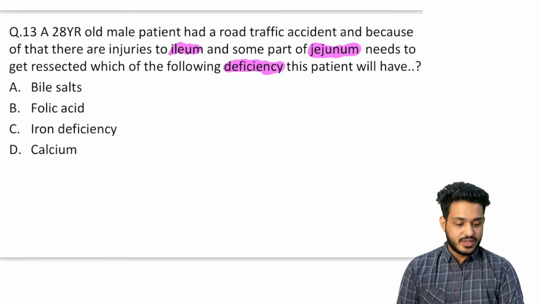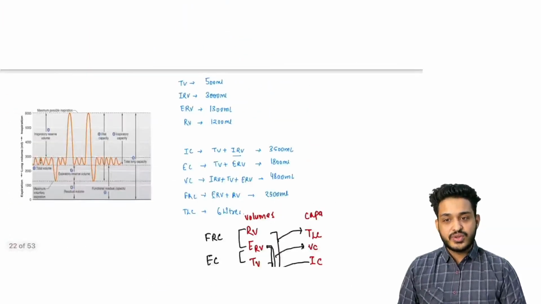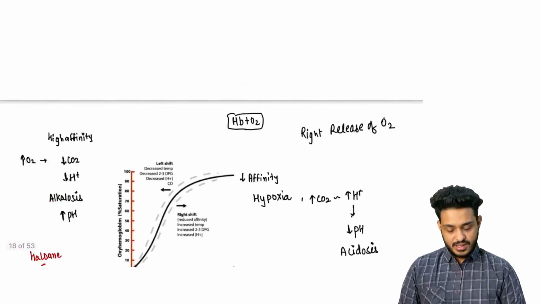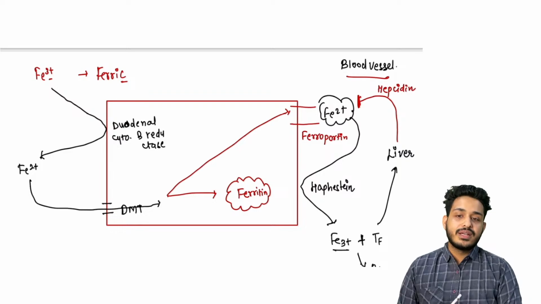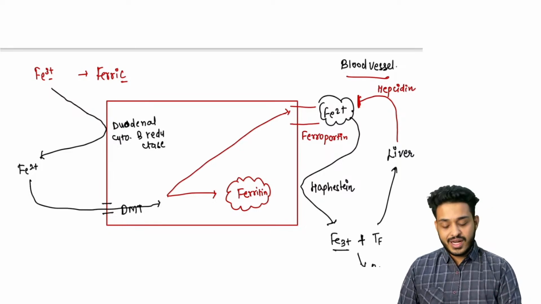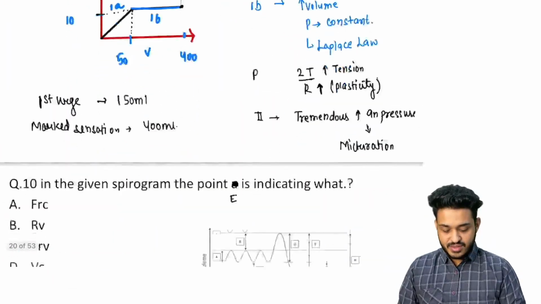No Puneet, this is not iron. In the last class, we have discussed in detail about iron. Iron is going to get absorbed from the duodenal mucosa. This is what I have taught you. There is going to be DMT, divalent metal transporter, right? So this cannot be the answer.